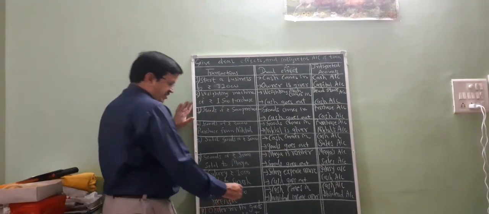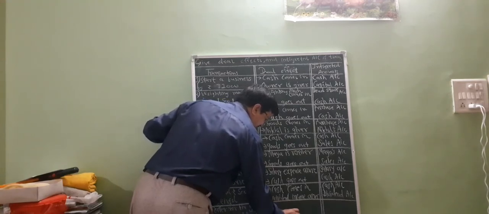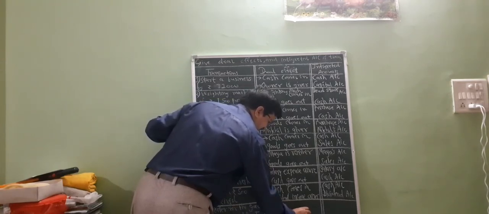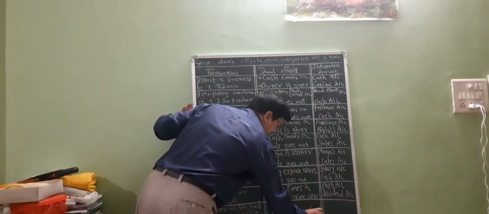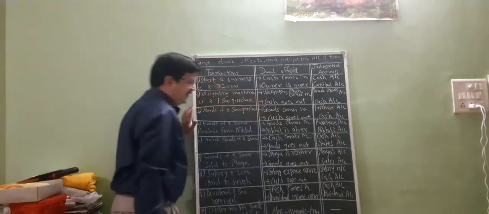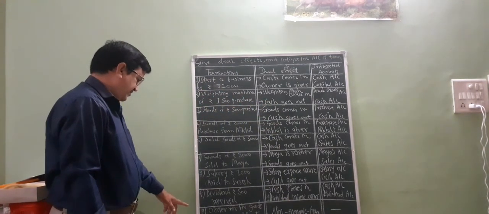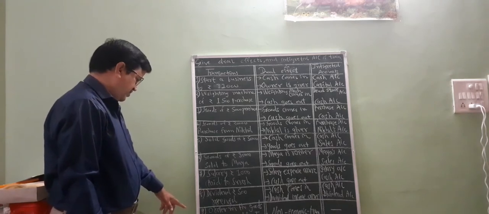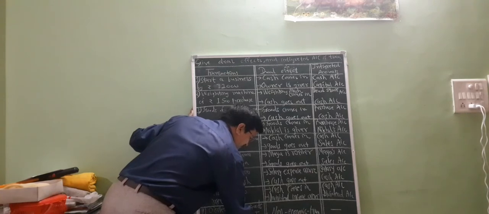Next is a non-economic transaction, friends, so there isn't any integrated account. Goods of 5,000 given to purchase machine. So machine comes in.